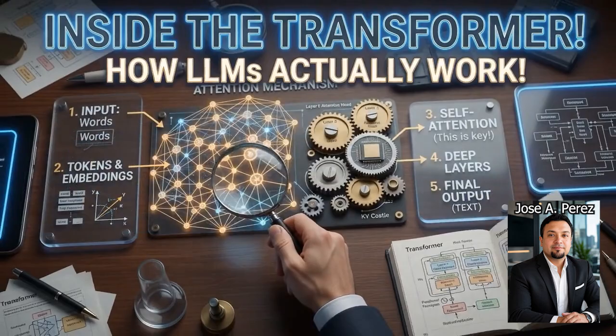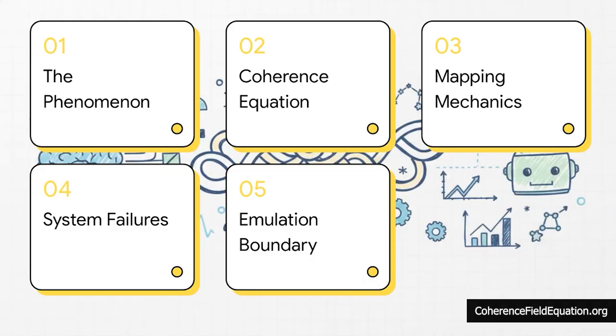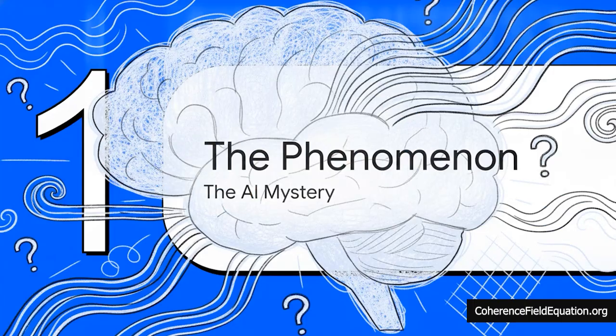It's really cool stuff. So here's the game plan for our experiment today. First, we'll look at the phenomenon. Then, we'll break down the coherence equation. After that, we're mapping the mechanics, followed by analyzing system failures. And finally, we'll wrap up with the emulation boundary. All right, section 1, the phenomenon, the AI mystery.